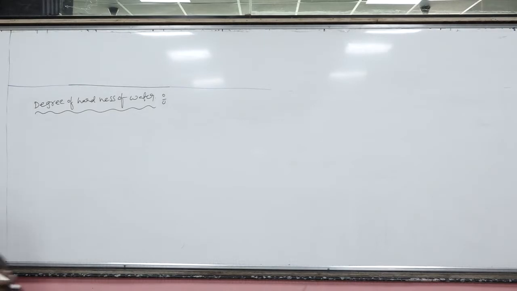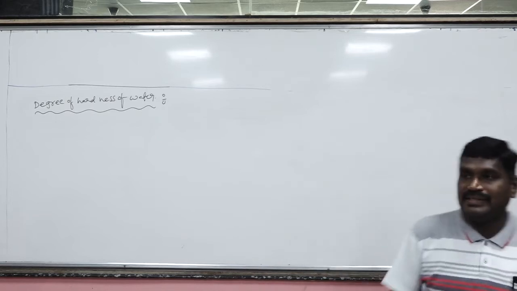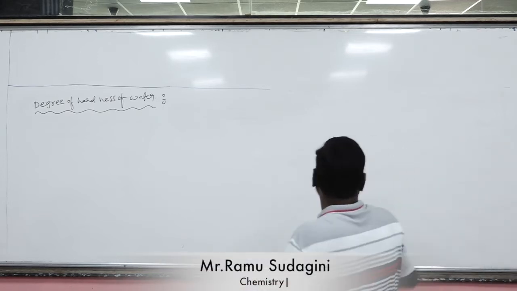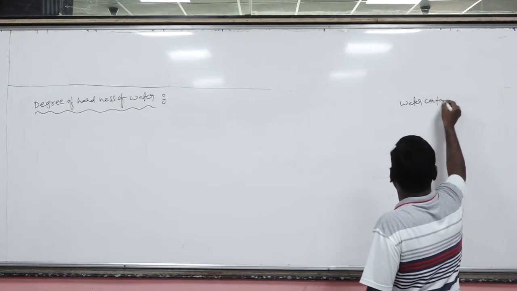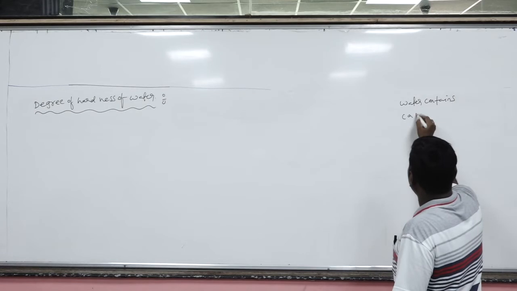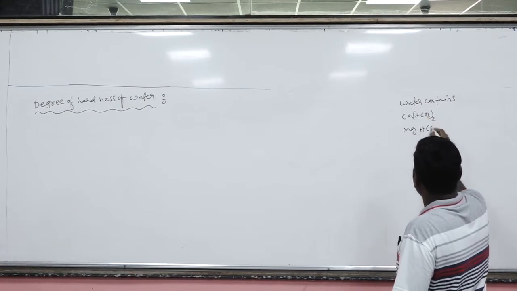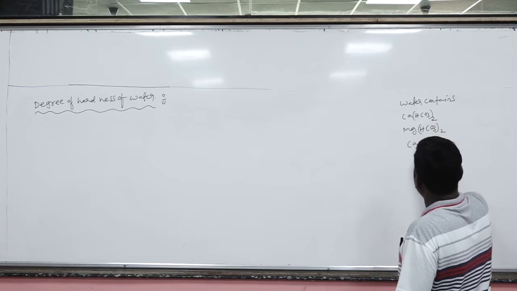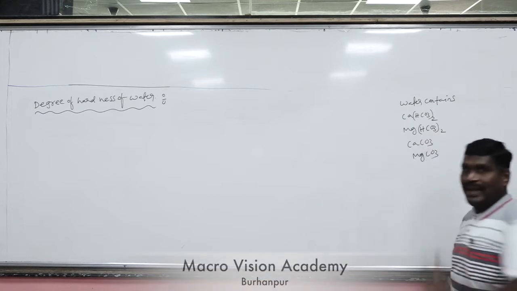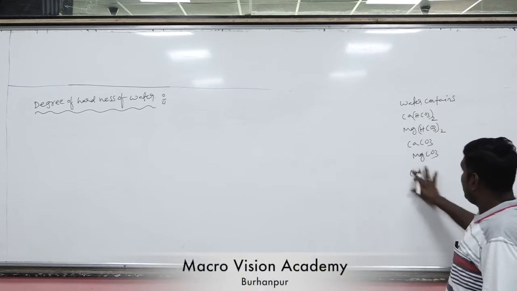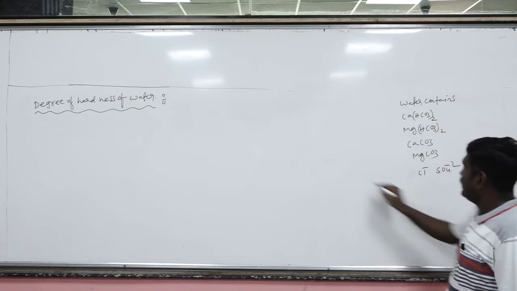Now, what is the degree of hardness of water? How to calculate the degree of hardness of water? In general, water contains calcium, magnesium, bicarbonates and carbonates along with chlorides and sulfates.